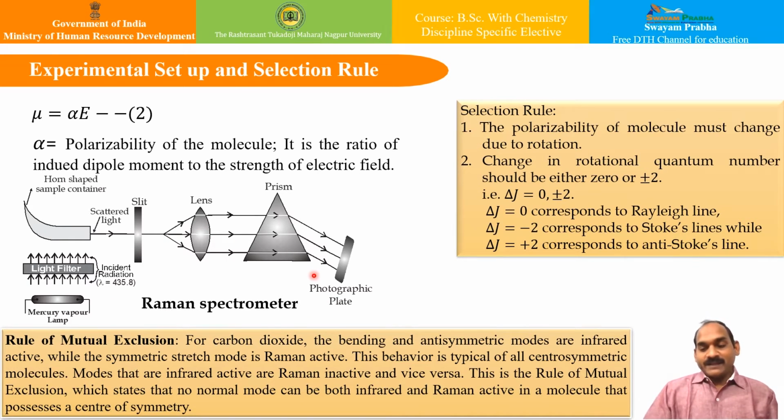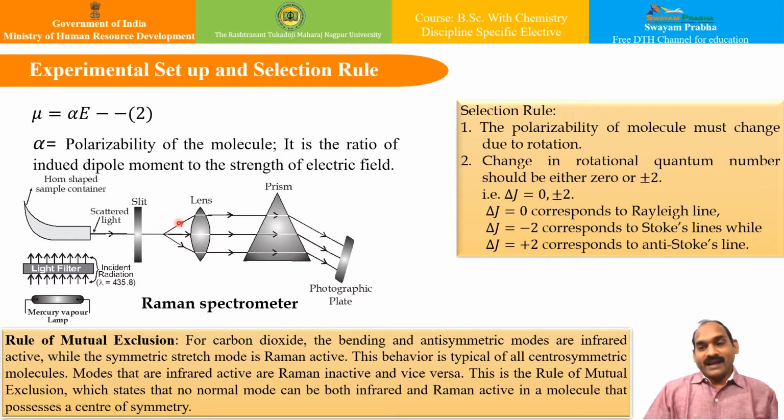Now, when a molecule is placed in an electric field, the induced dipole moment can be determined with this equation. The quantity alpha, as we have seen, is the polarizability of the molecule, the ratio of induced dipole moment to the strength of the electric field. And the criterion for a molecule to show the Raman spectra is that its polarizability must change due to transition.